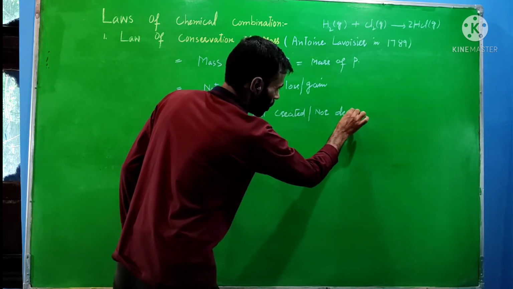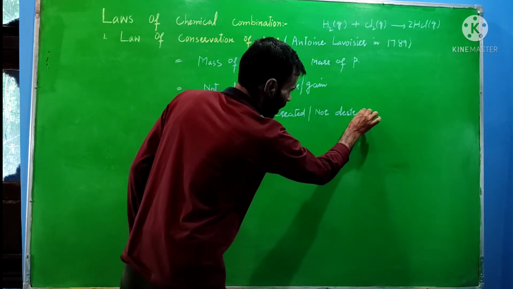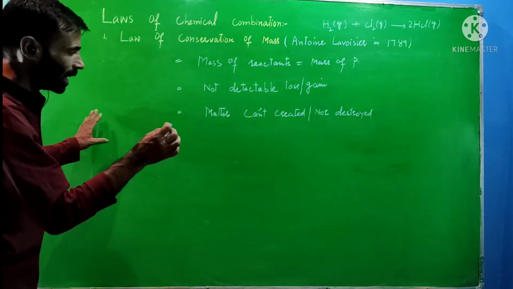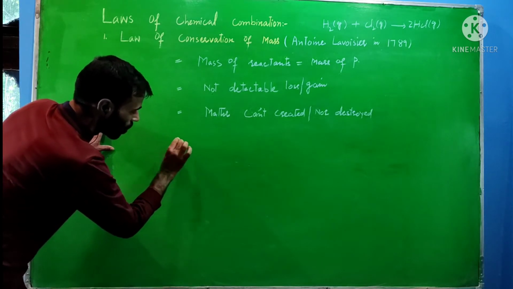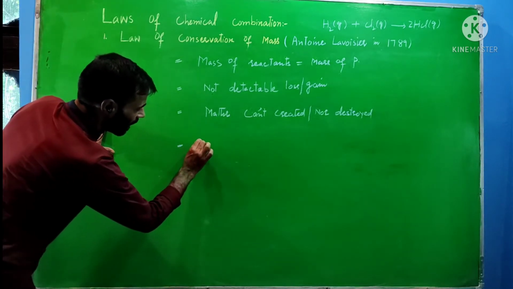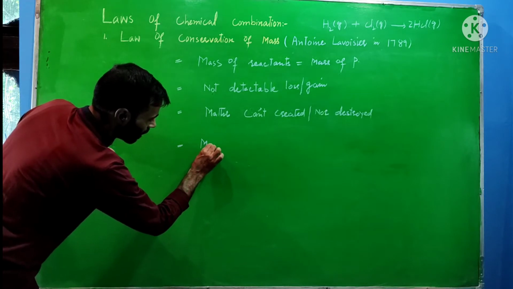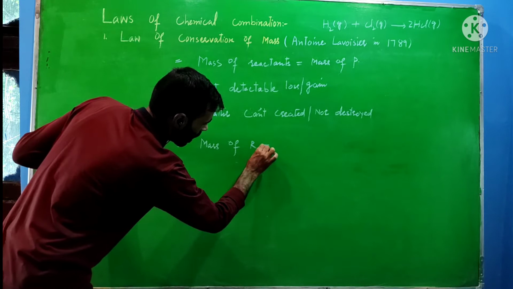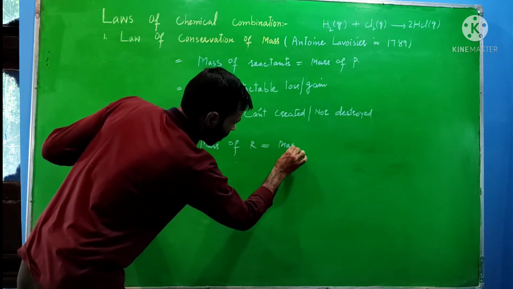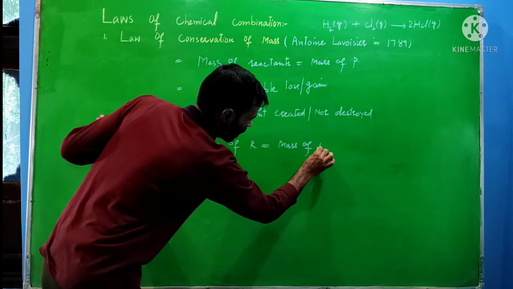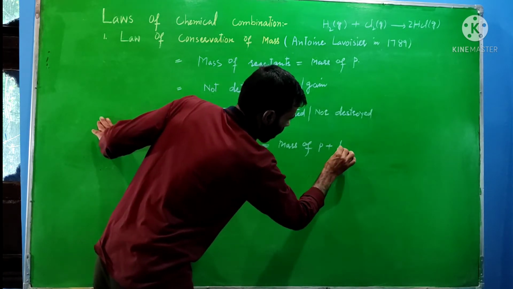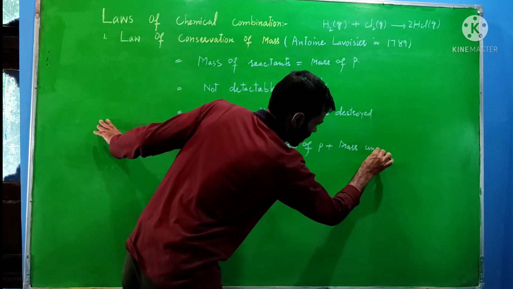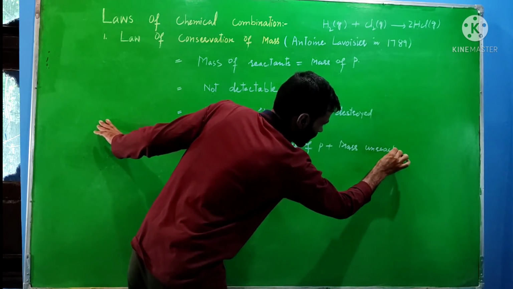If a reaction is incomplete, meaning it does not go to completion, then within that reaction the mass of reactants is equal to the mass of products plus the mass of unreacted reactants, meaning those reactants which have not reacted.